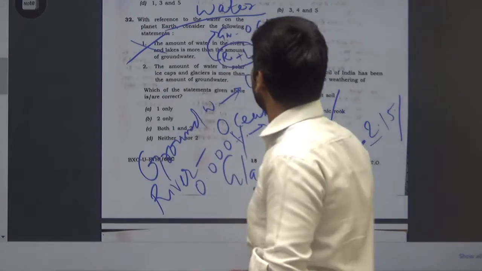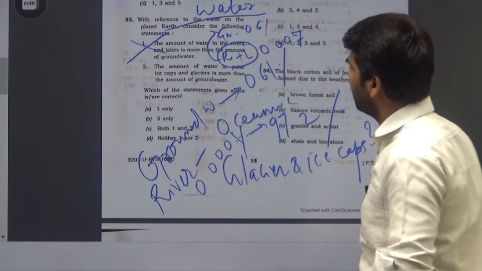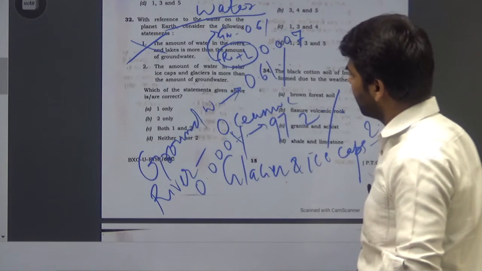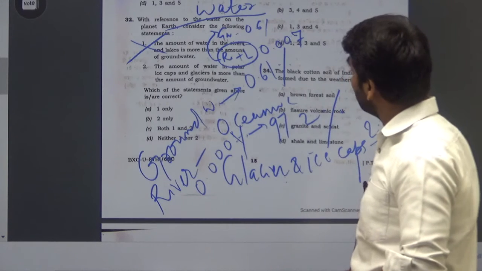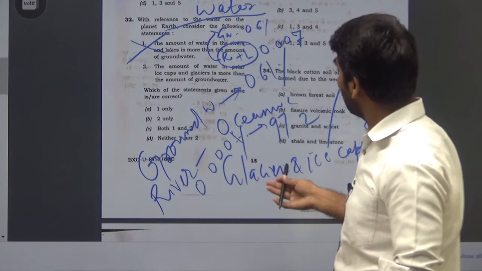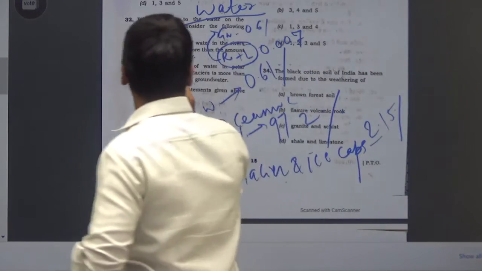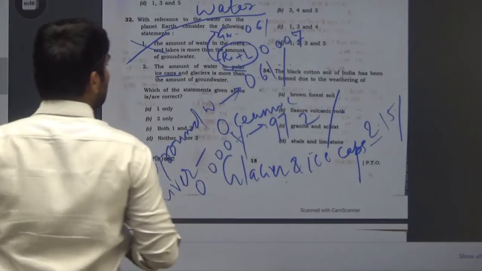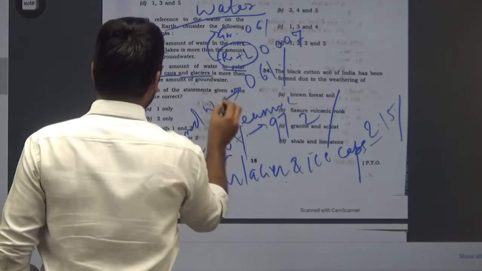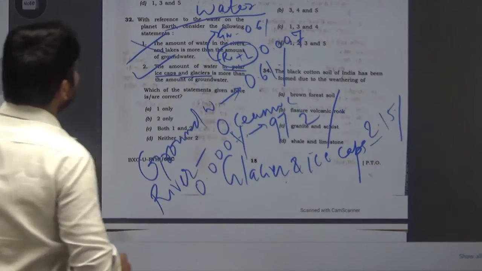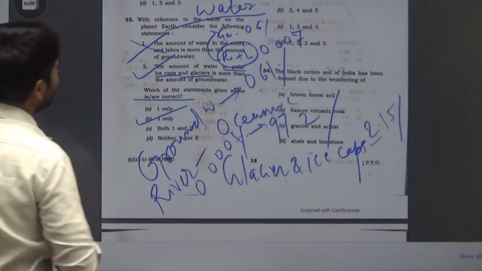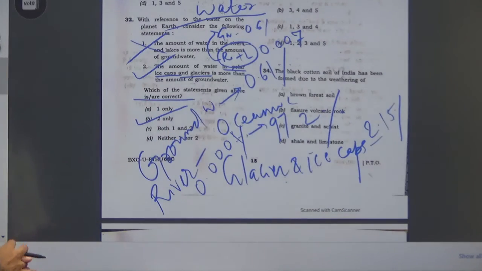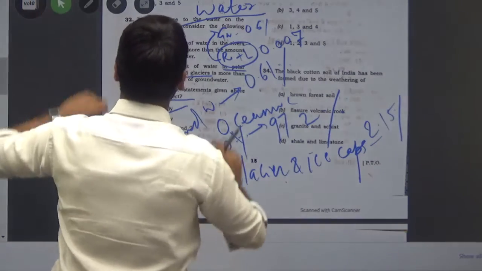The second statement is the amount of water in polar ice caps and glacier is more than the amount of groundwater. So we have seen that glacier and the ice caps is about 2.15% and groundwater is about 0.61%. So yes, ice caps and glaciers is more than that of groundwater. This is correct. So 1 is wrong and 2 is correct. You have to choose the correct one. So we have only one option, that is only 2. So for this question, only 2 is the correct answer, that is B. Now move on to the next.